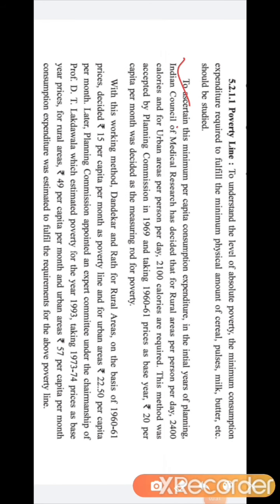To ascertain this minimum per capita consumption expenditure in the initial years of planning, that means the years 1950 to 1956. Planning Commission was set up in which year? 1950, and after that the five-year plans came.